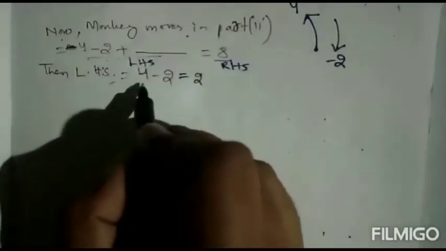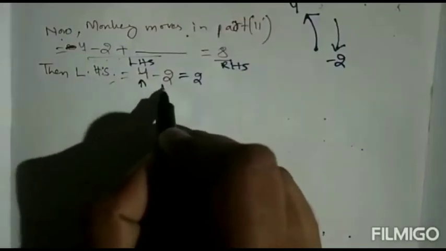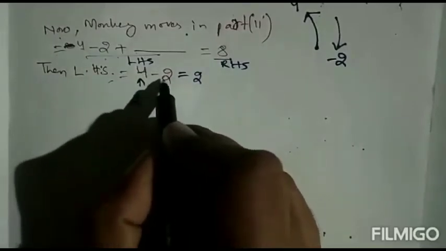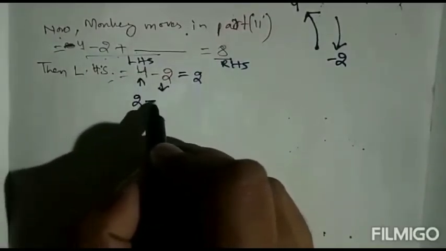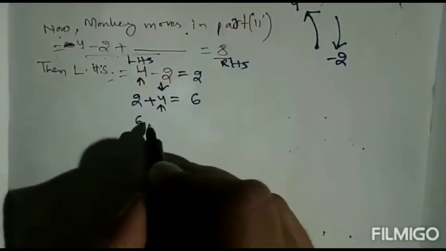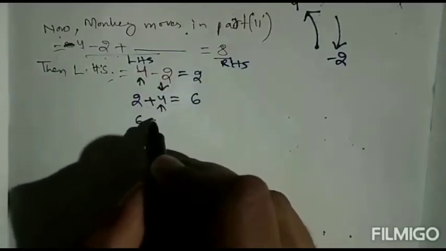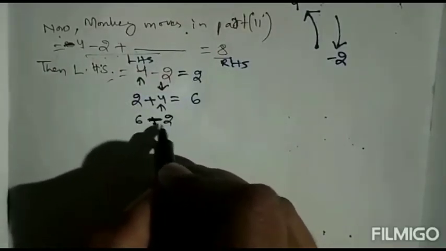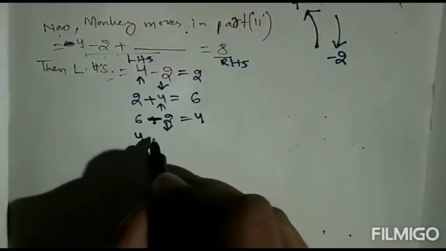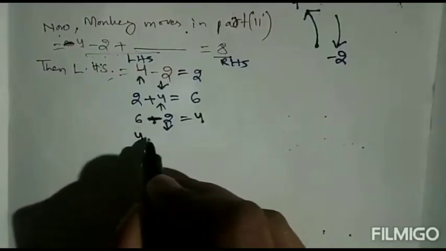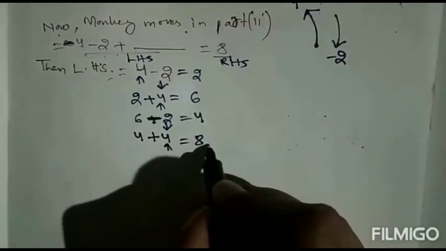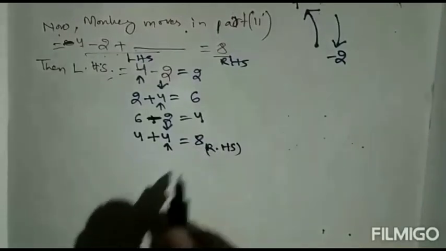So this one is what? 4 is up step, minus 2 is down step. Then 2 up, down. Then again up, 2 plus 4 equal to 6. This is up steps. Then 6 minus 2 because it is going down step. 6 minus 2 equal to 4. Then we will see 4, down step gone, then again it will go up step. 4 plus 4 equal to 8. So we have got the RHS here, 8.